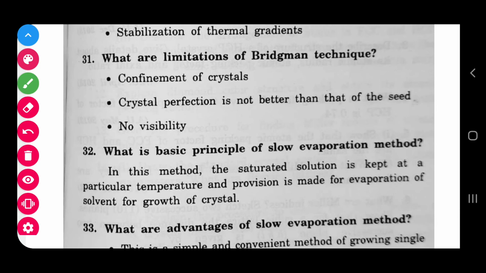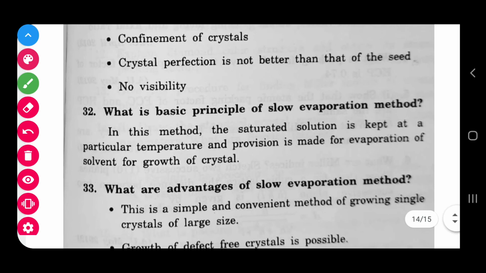And crystal perfection is not better. There is no perfect crystal. We can get a somewhat imperfect crystal, not better than that of the seed. The seed is the best one, but the output result is not the best. So that is a limitation, a negative. No visibility, we cannot see this process.